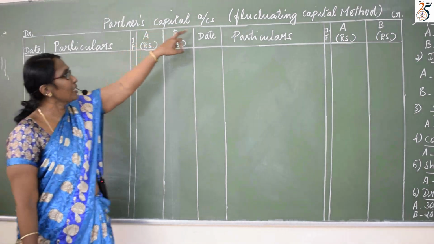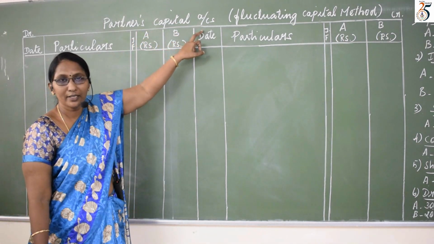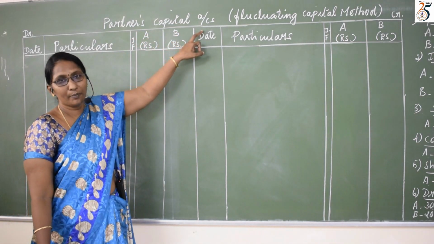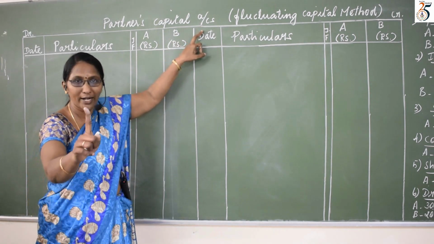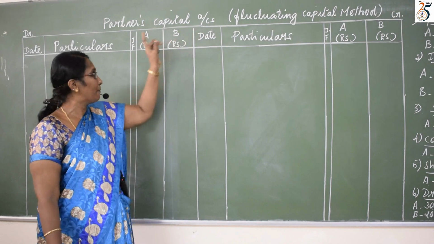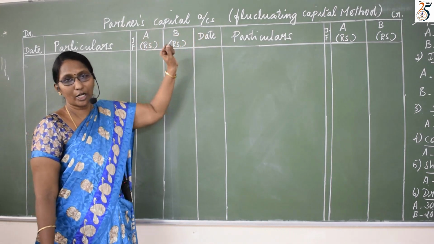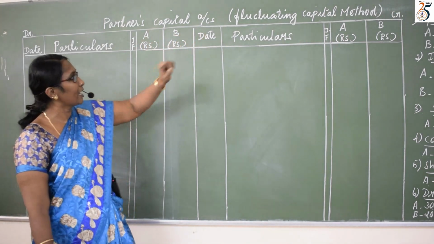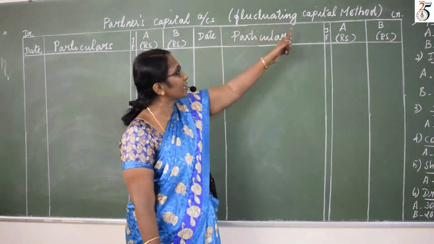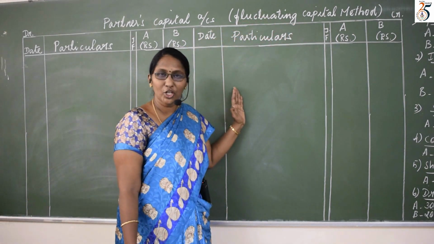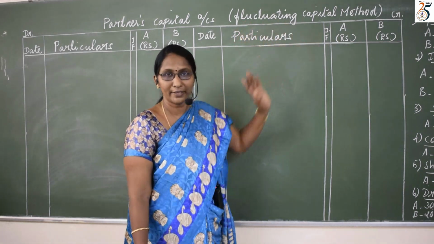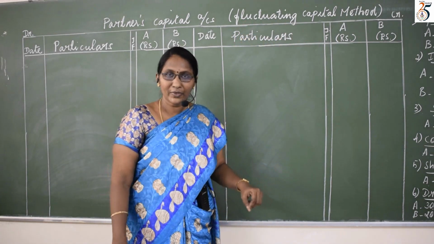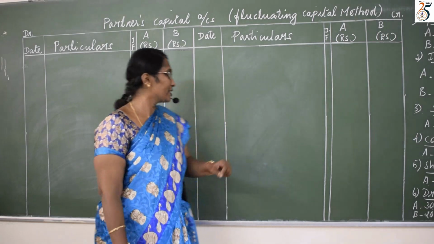Next, what is the heading I have given to this table? Partners capital accounts. Why do I write this as partners capital account? Because under fluctuating capital method, we have to prepare only one ledger, which is partners capital account. To remember that I have written here fluctuating capital method. Till here is it clear? Shall we do the problem? Yes.